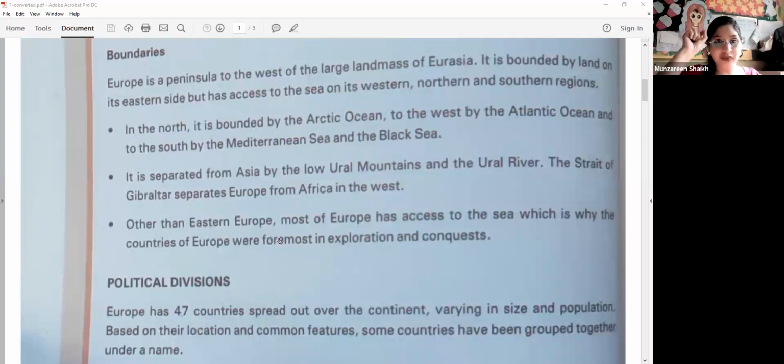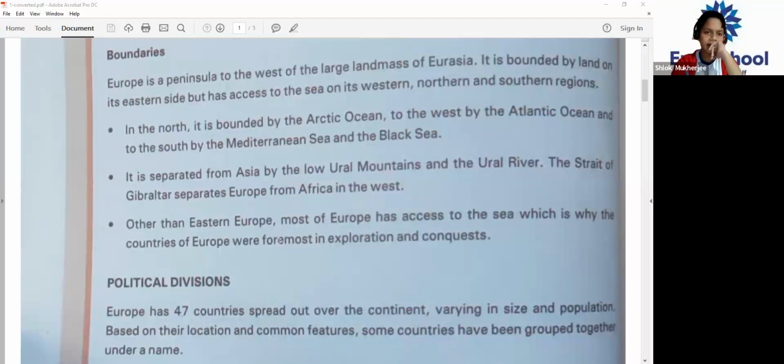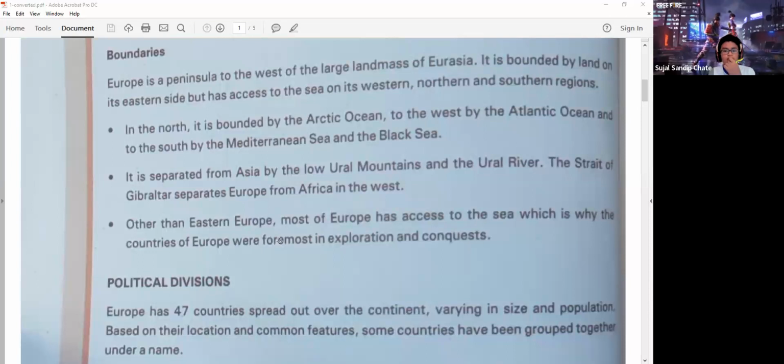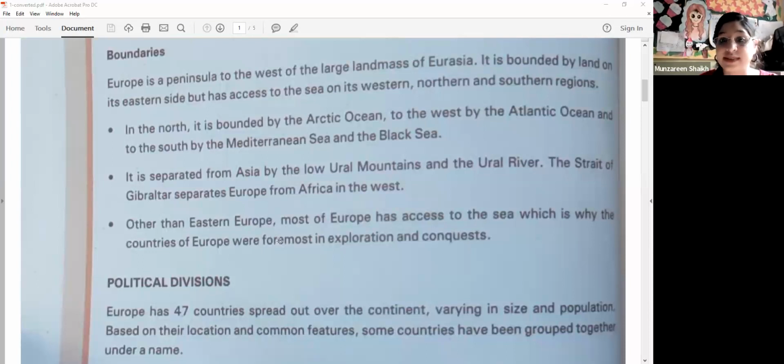Now, as we have Sri Lanka separated because of the Palk Strait, Europe and Africa are separated by which strait? Strait of Gibraltar. Okay. Other than Eastern Europe, most of Europe has access to the sea, which is why the countries of Europe were foremost in exploration and conquests.